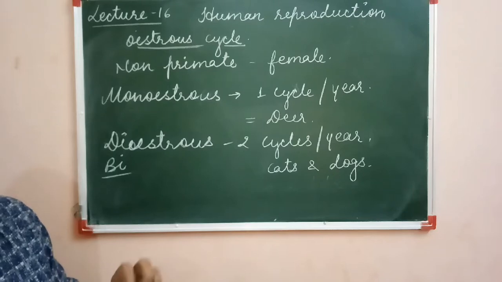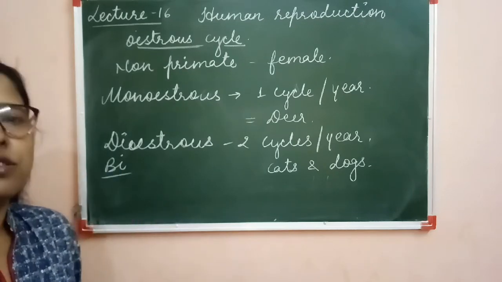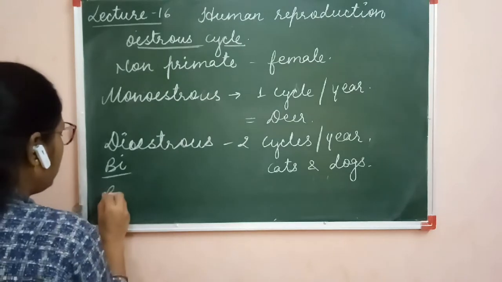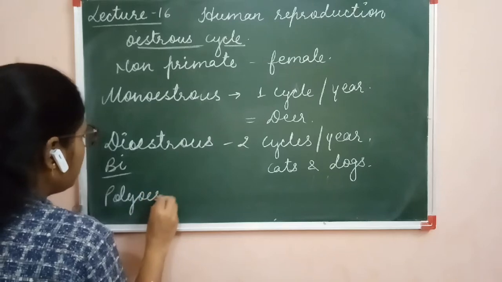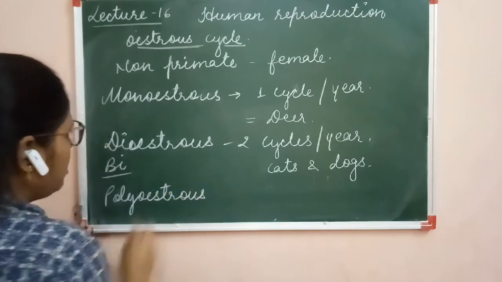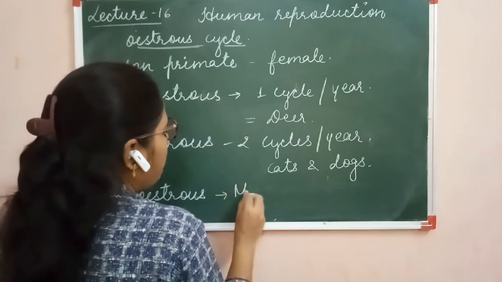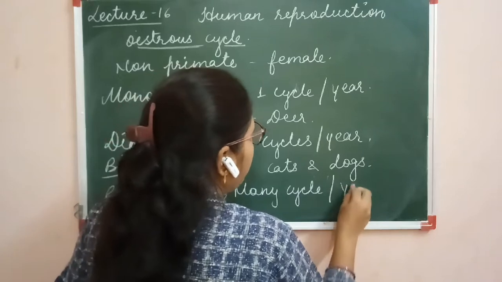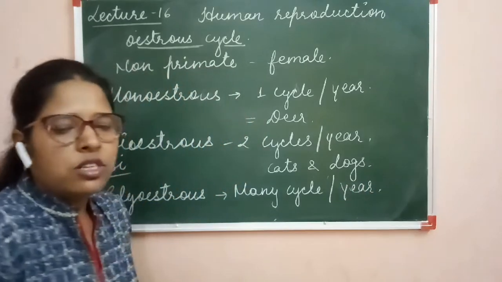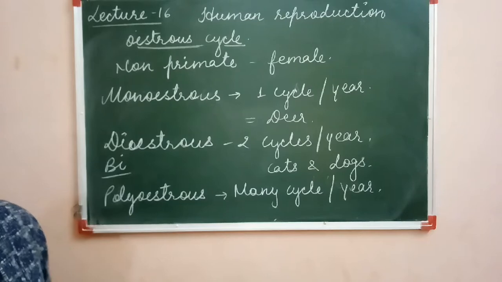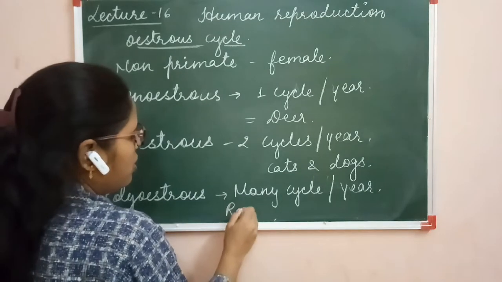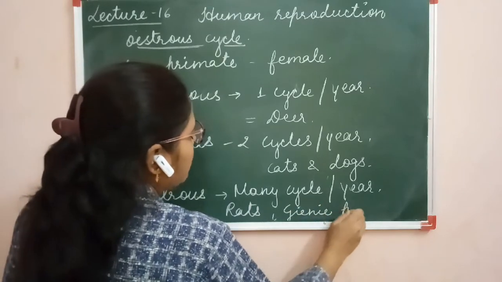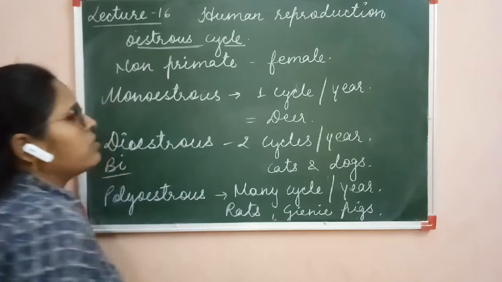And if the organism has many estrous cycles per year, then they are called polyestrous animals. Polyestrous means the organism having many estrous cycles per year. For example, rats and guinea pigs. Rats and guinea pigs are the examples of polyestrous animals.